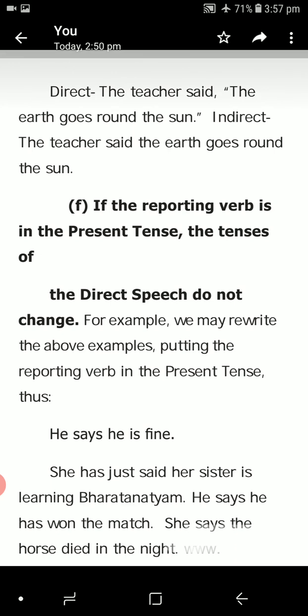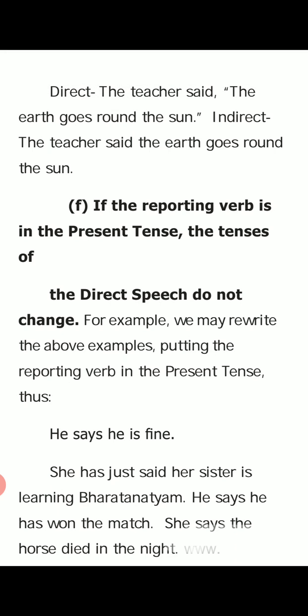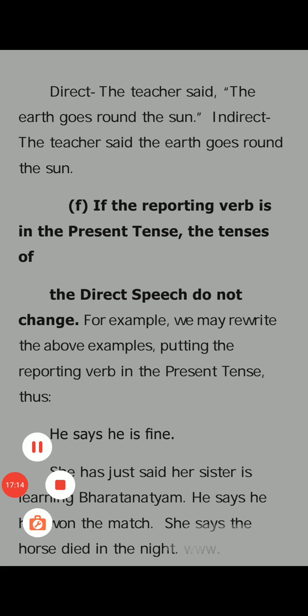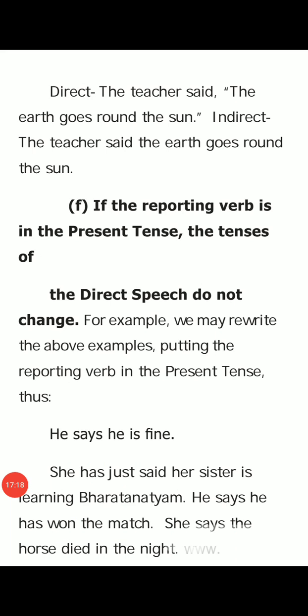Another rule: if the reporting verb is in the present tense, the tense of the direct speech does not change. Which is the reporting verb? Here, repeatedly we said. That is the reporting verb, but it is in the present tense. What is the present tense? Say or tell. If the reporting verb is in the present tense, that you want to see.